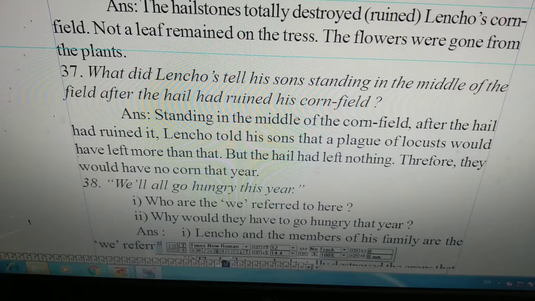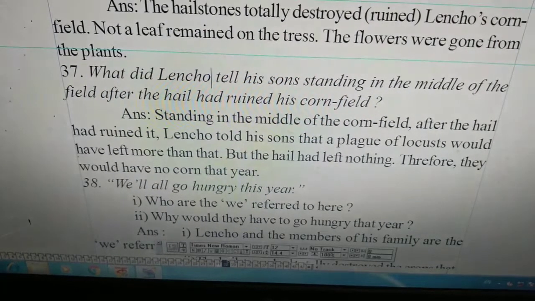What did Lenko tell his sons standing in the middle of the field after the hail had ruined his cornfield? It is not Lenkos, it should be Lenko. I have corrected. Repeat the question. What did Lenko tell his sons standing in the middle of the field after the hail had ruined his cornfield?